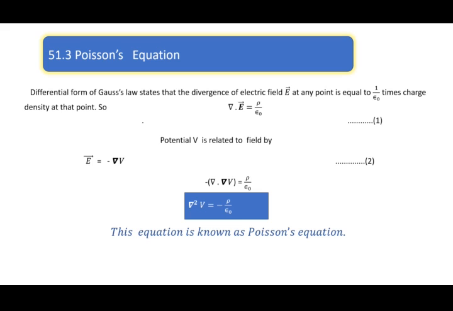This is called the Poisson equation. The differential form of the Gauss law states that the divergence of the electric field at any point is 1 by epsilon naught times the charge density at that point. So I can write directly divergence of E is equal to rho by epsilon naught. Now we will substitute that E is minus grad V. Therefore, substituting here, I will have first divergence